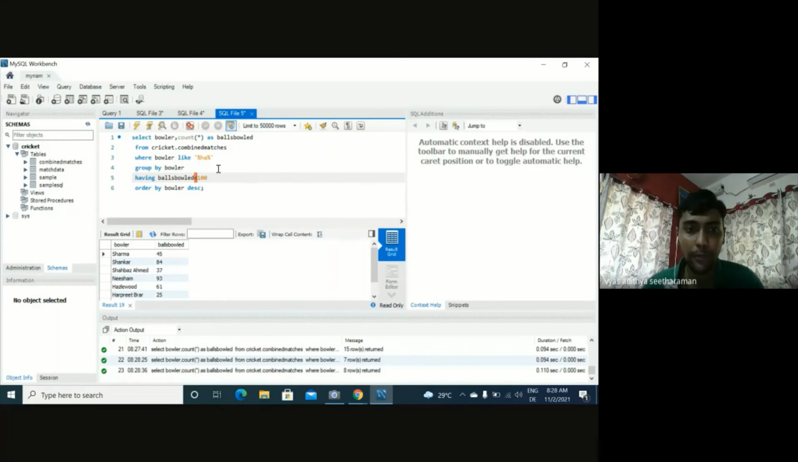So the important thing to keep in mind is that we can use having to apply a condition on an aggregate function. In this case, balls bowled is an aggregate, it's counting the balls bowled by each bowler, right? That is how we did the group by. Group by is to do the aggregation. So essentially, this is one proper SQL query, where you have the select statement, then the from, then the where condition, then you group by, like you aggregate it, then you have a having to put a condition on the aggregate function, and finally you do an order, right? Remember this order: SFWGHO, right? Select, from, where, group, having, order.